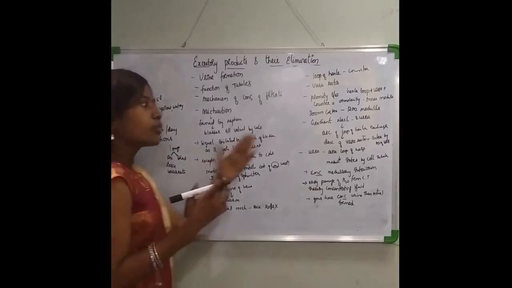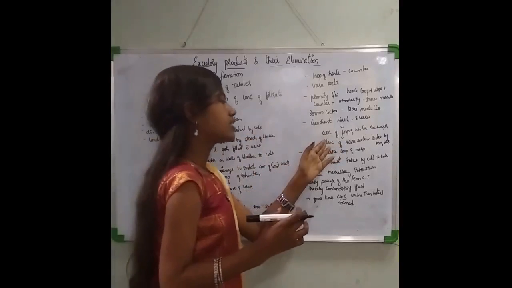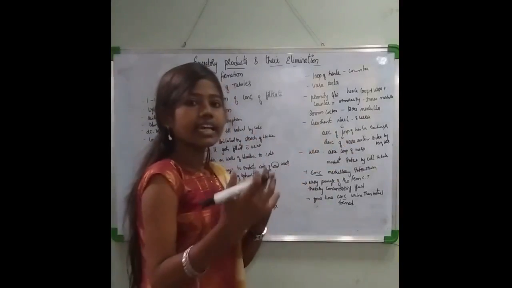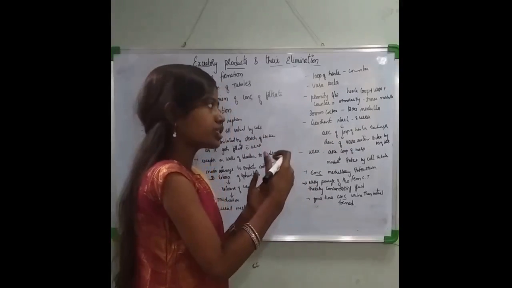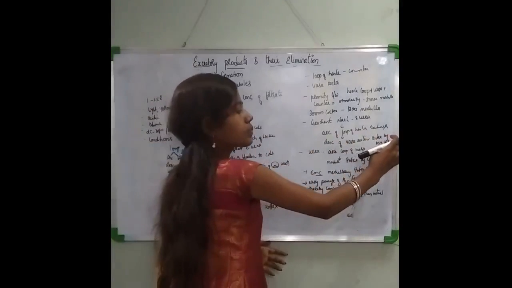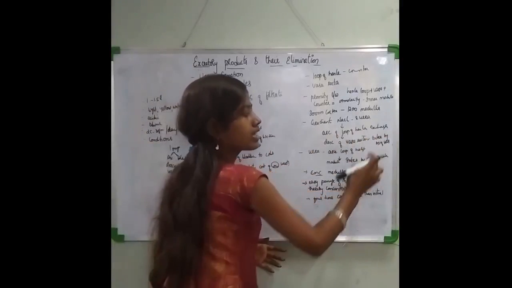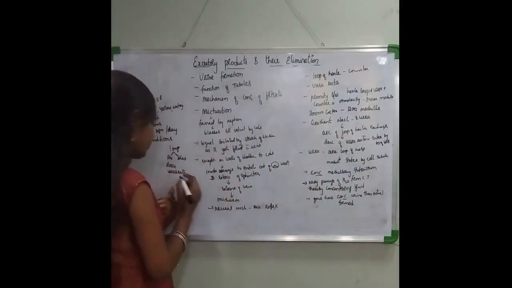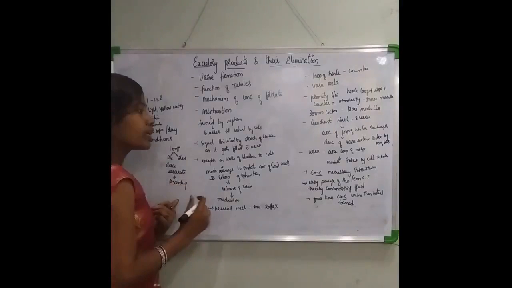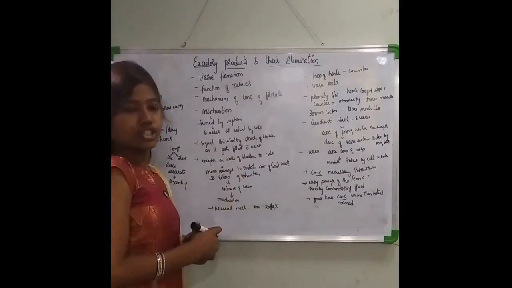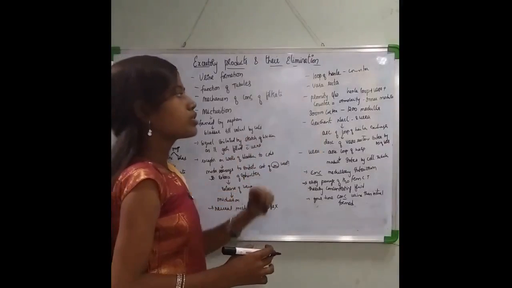Then once it reaches the descending limb of the vasa recta, again it has to return back. To return back to the interstitial fluid, it goes by the ascending limb of the vasa recta. So after the descending limb of the vasa recta, it reaches the ascending limb of the vasa recta to get back into the interstitium. So this is about the sodium chloride.